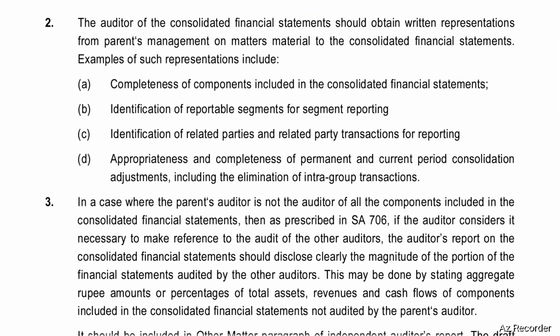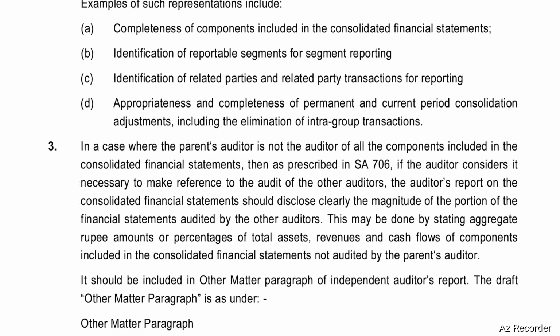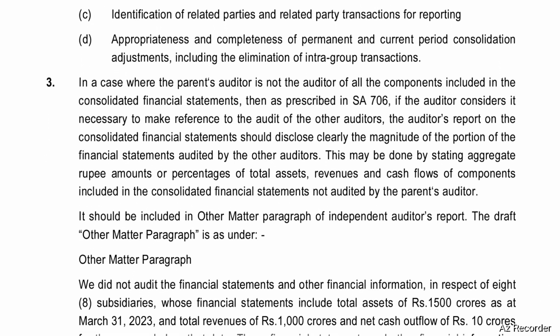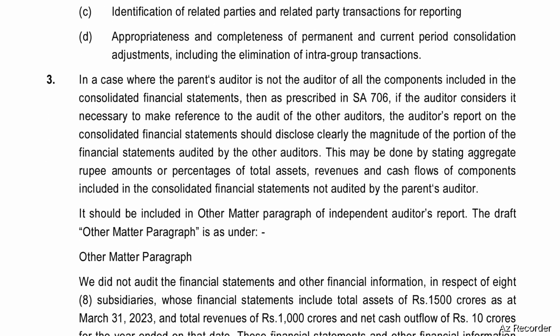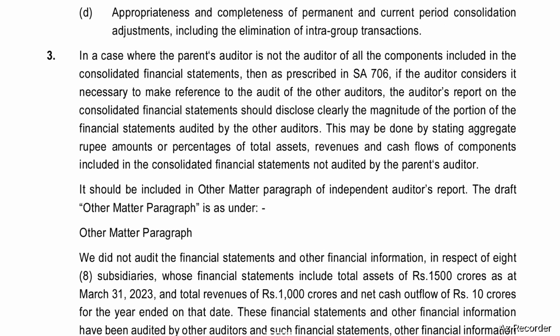The auditor of the consolidated financial statements should obtain written representations from the parent's management on matters material to the consolidated financial statements. Examples of such representations include completeness of the components included in the consolidated financial statements, identification of reportable segments for segment reporting, identification of related parties and related party transactions for reporting, appropriateness and completeness of permanent and current period consolidation adjustments, including the elimination of intragroup transactions.